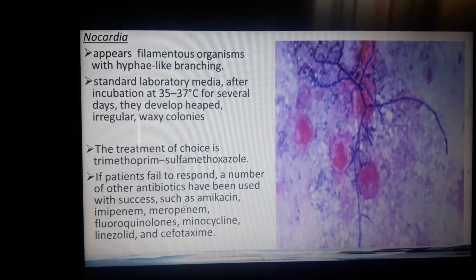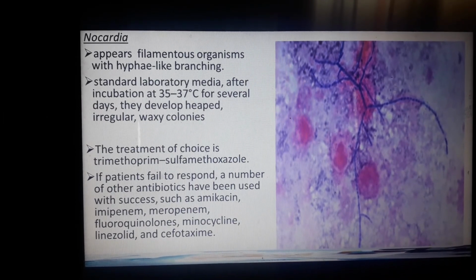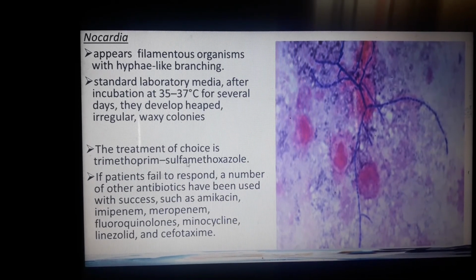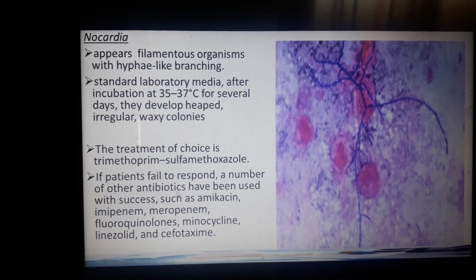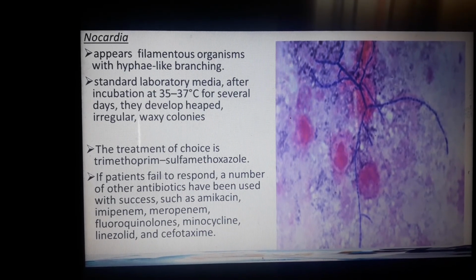Next, Nocardia. It appears filamentous, with branching hyphae, like appendages in the physical structure of the bacteria. Incubation is at 35 to 37 degrees for several days, developing irregular waxy colonies. The treatment of choice is trimethoprim-sulfamethoxazole. If the patient fails to respond, a number of antibiotics such as amikacin, imipenem, meropenem, fluoroquinolones, minocycline, linezolid, and extended-spectrum cephalosporins are used. If the patient does not respond to trimethoprim, these are the alternative drugs given to the patient.